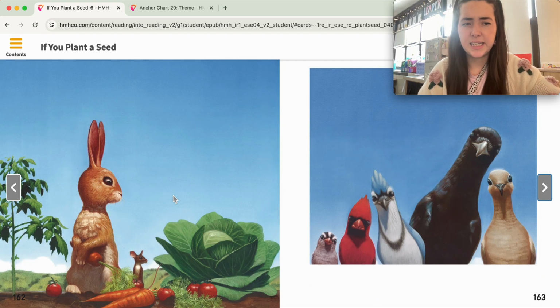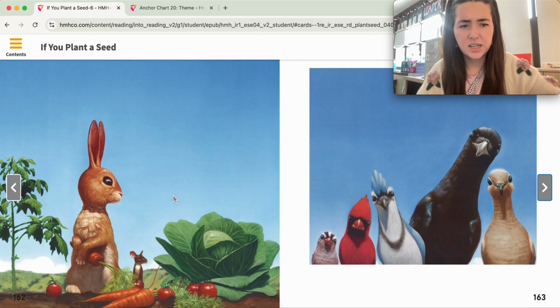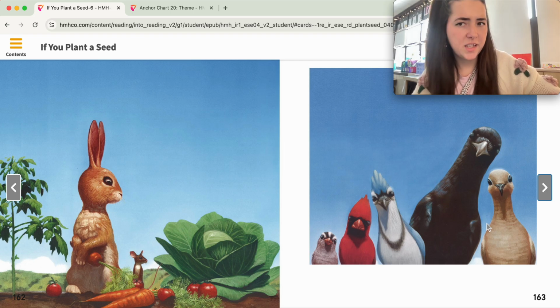Oh, but look what I see here. I have no words on this page, but I'm making an observation. Here's their tomato, their cabbage plant, their carrot plants. And look at these birds. What do you think they're saying?